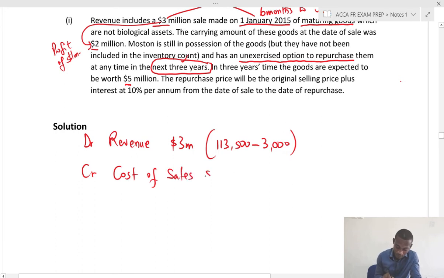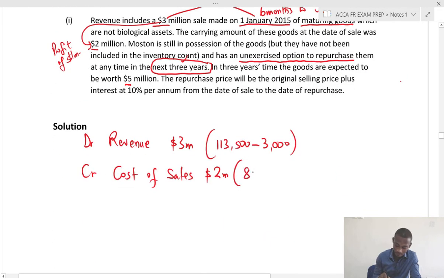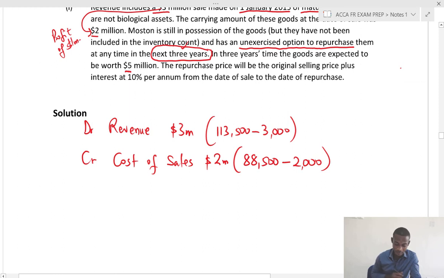Now, on the face of it, the cost in the cost of sales would be the 2 million. So it means that it was included in the cost of sales. So we have to take this out of the cost of sales. So it means that the value you have, 88,500, minus 2,000, which is 2 million, should be taken from the value of cost of sales.